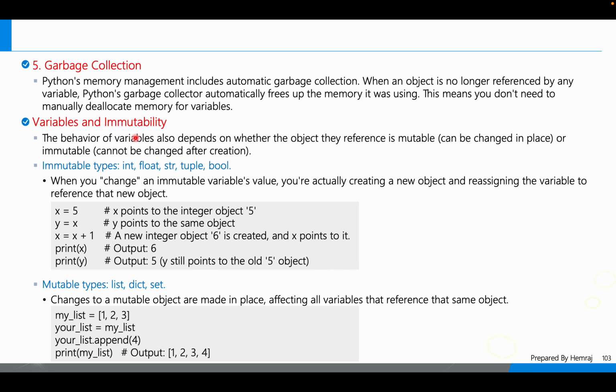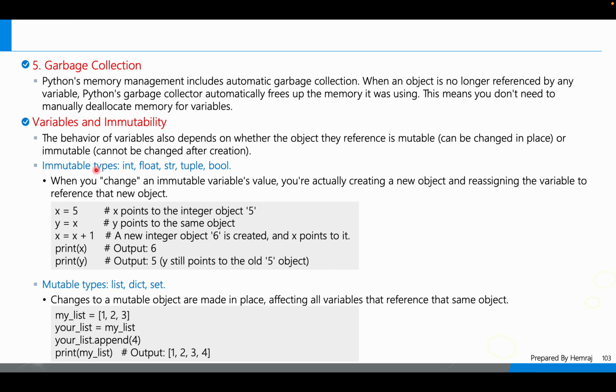Variables and immutability. The behavior of variables also depends on whether the object they reference is mutable. Mutable means it can be changed in place. Immutable means it cannot be changed after creation. So these are the two types of objects: mutable objects and immutable objects.